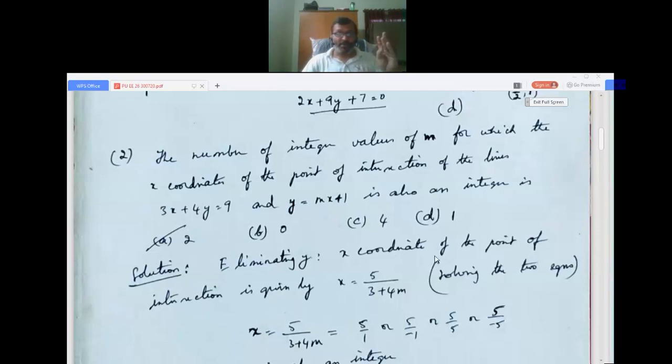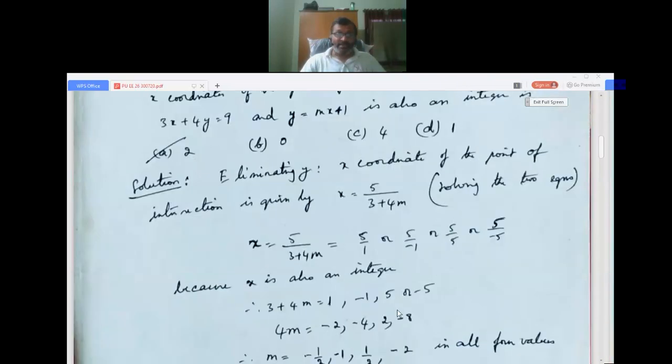So how do I eliminate y? Wherever y appears I put mx + 1. So the x coordinate of the point of intersection is given by x = 5/(3 + 4m). If you simplify this, putting y = mx + 1 in place of y and solving for x, we get x = 5/(3 + 4m).